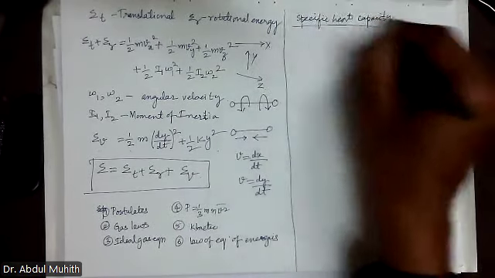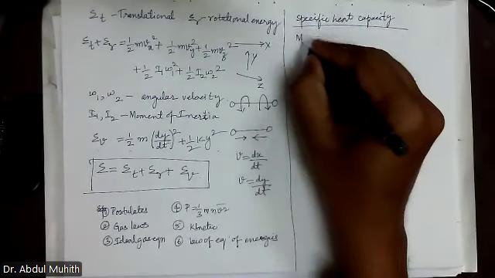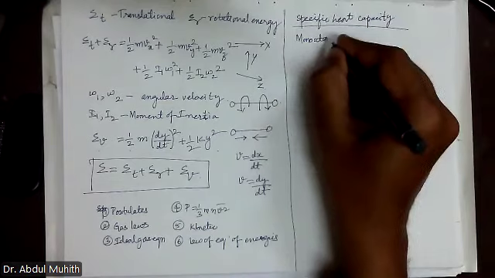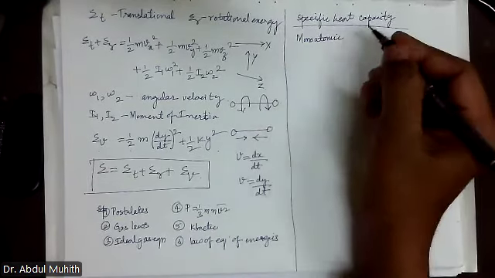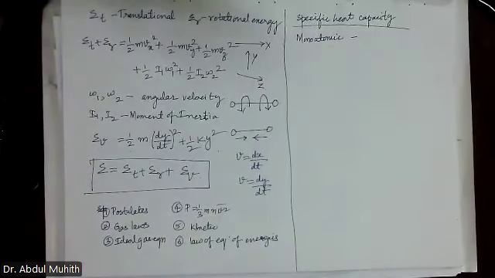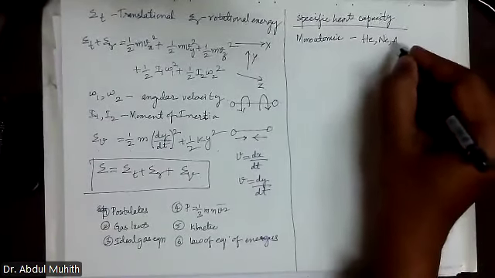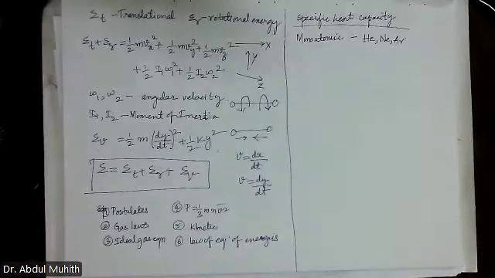So here we have specific heat capacity. In that we have monoatomic. What example can you give me for monoatomic? Monoatomic means the atom is itself a molecule. Helium, neon, argon.